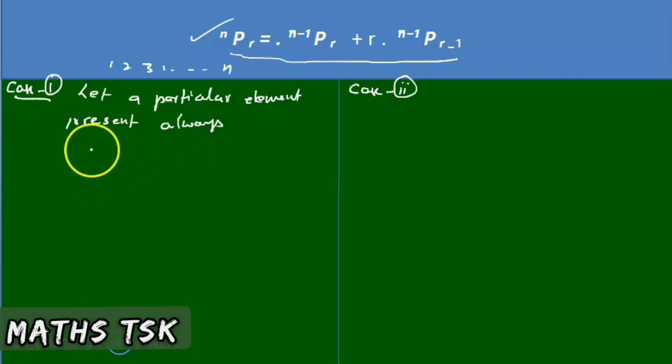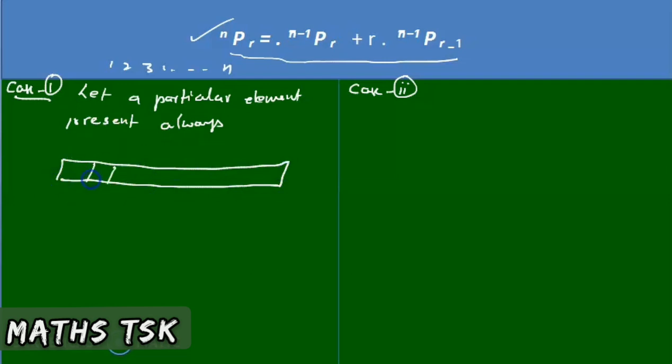So there are n things. Among n things, I am going to arrange r places. R places must be arranged, and a particular thing must be arranged among them. I take a particular place among the r places. Among r places, a particular thing can be arranged in r ways.